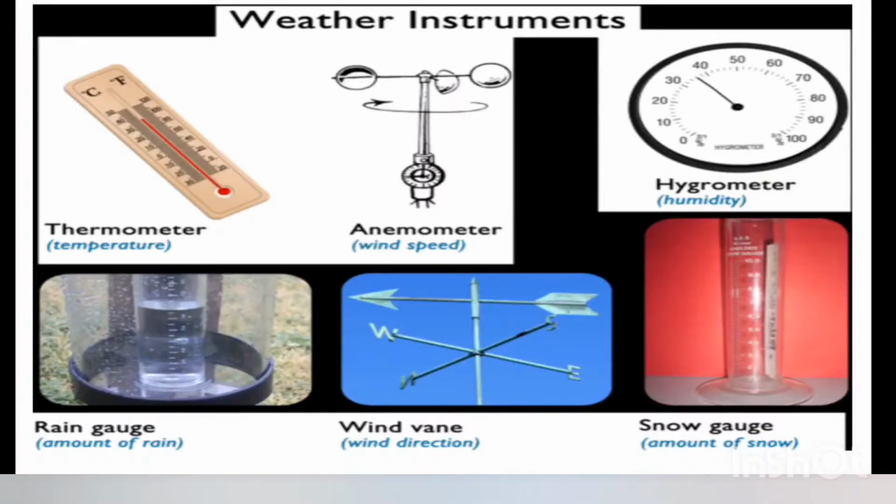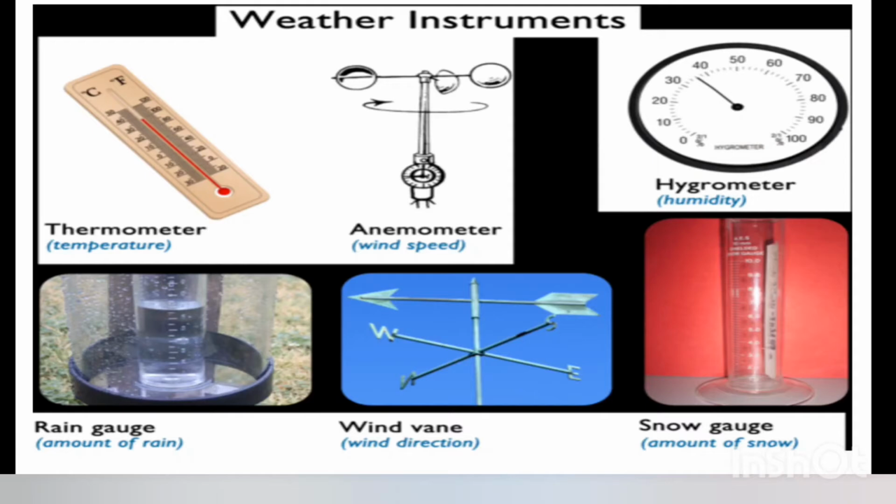So there are various instruments that are used. You can see the images and the names of the instruments that are used to measure the various factors related to weather, like temperature and pressure. All these are measured using instruments through which we can forecast the weather. There is a thermometer that helps us measure the temperature.